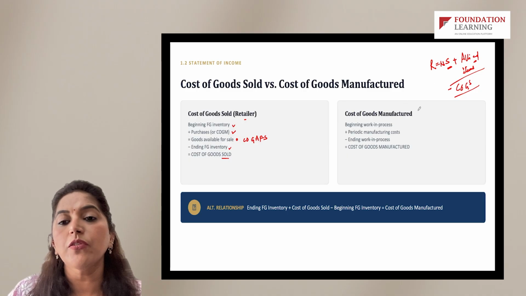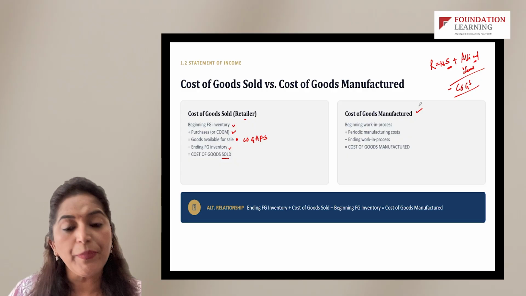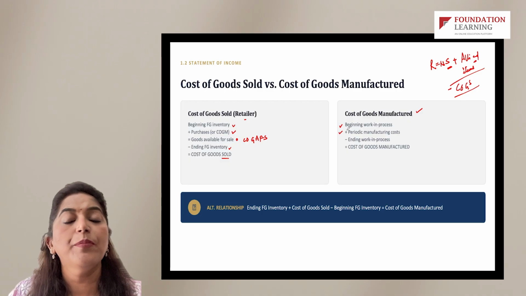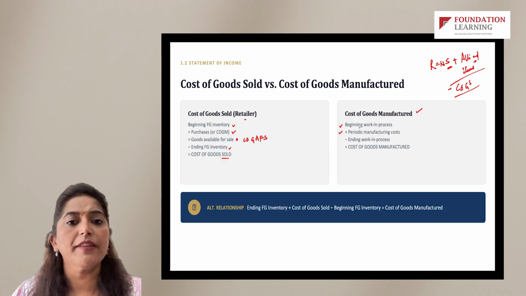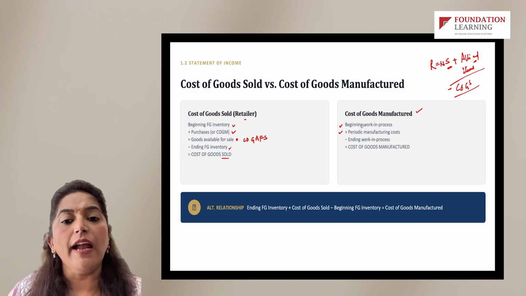Now when we move on to cost of goods manufactured, for a manufacturing company, we start with beginning WIP. To that we add periodic manufacturing cost, whatever are the cost incurred for that particular month, quarter or year, that we add. From that we deduct ending WIP, which gives us cost of goods manufactured.